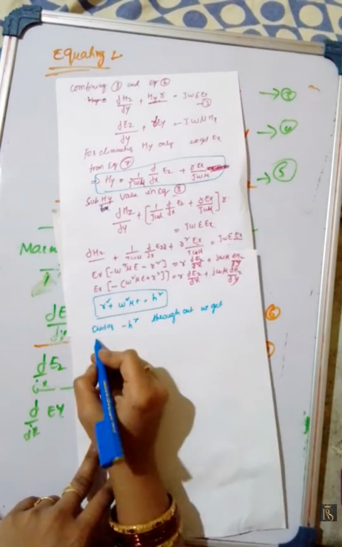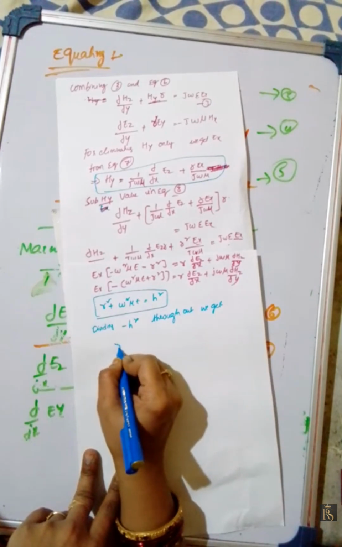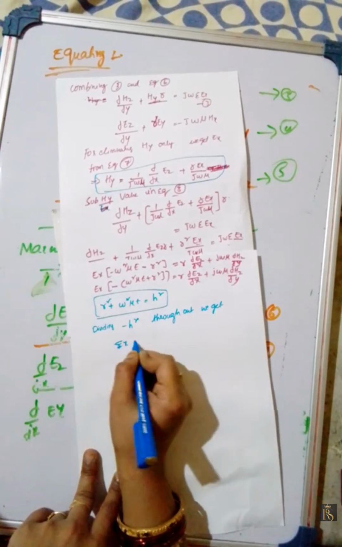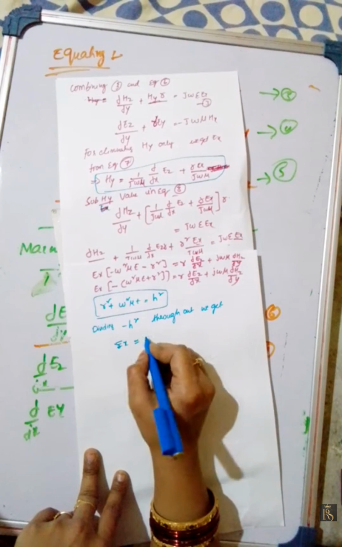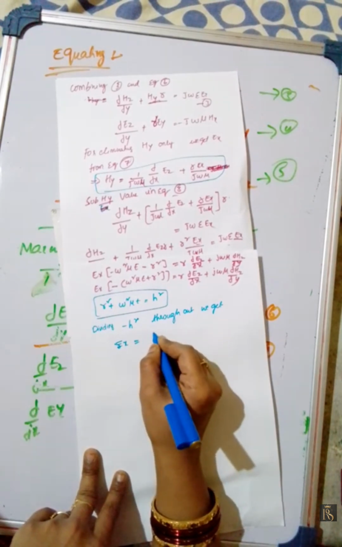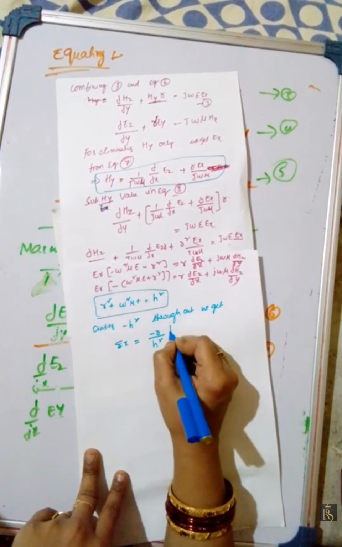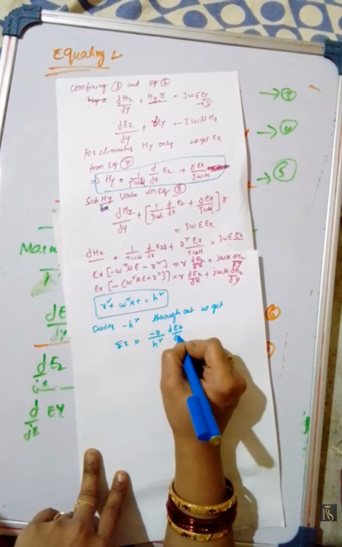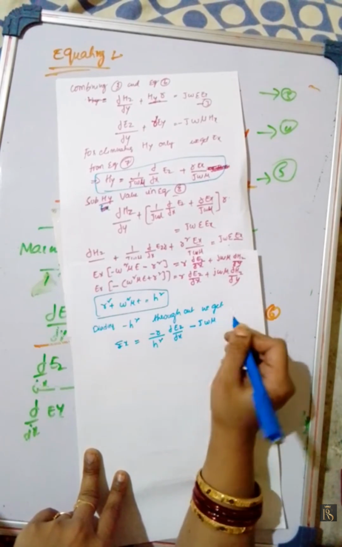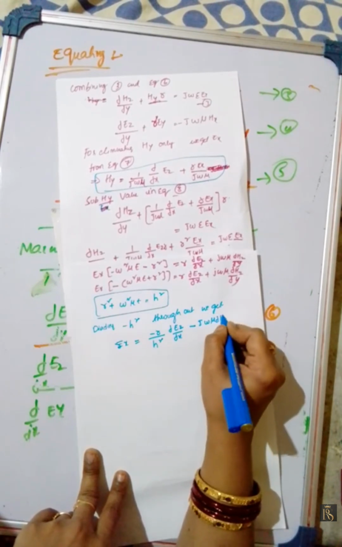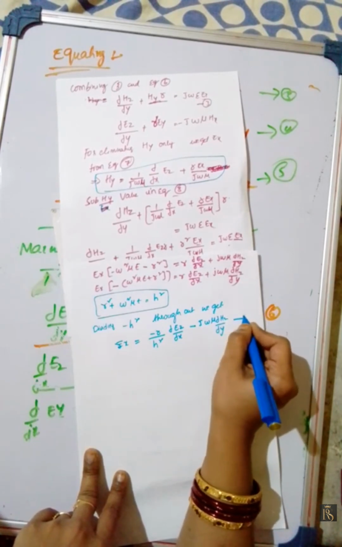What we will get? We will get Ex is equal to, sending all those terms this side, is equal to minus gamma by h square into dou Ez by dou x minus j omega mu by h square dou Hz by dou y, equation 9.